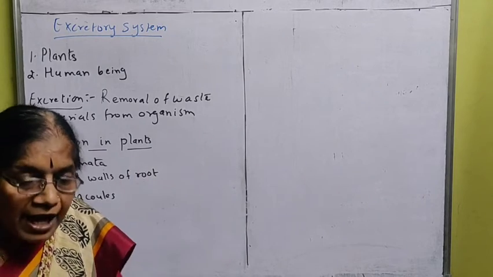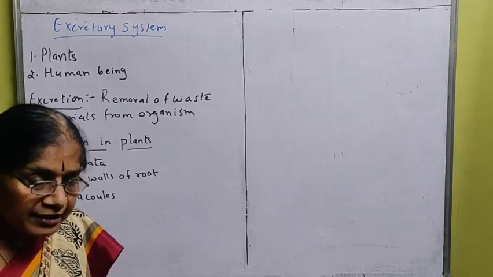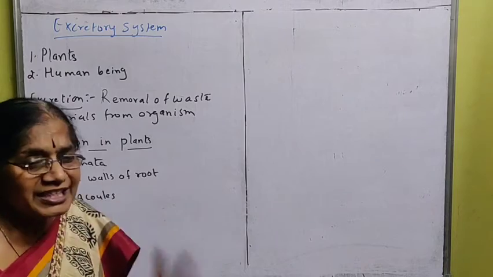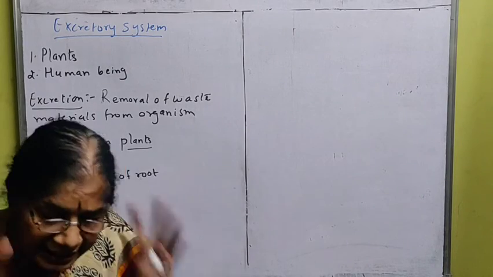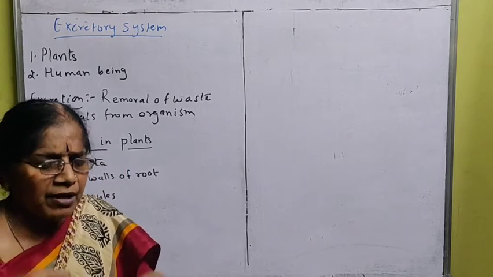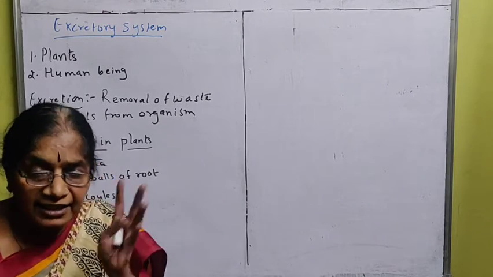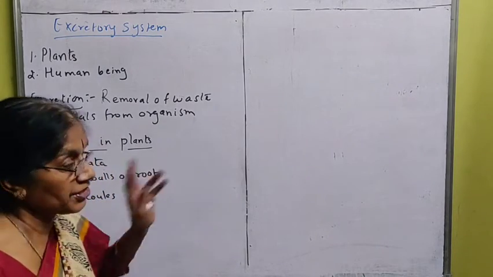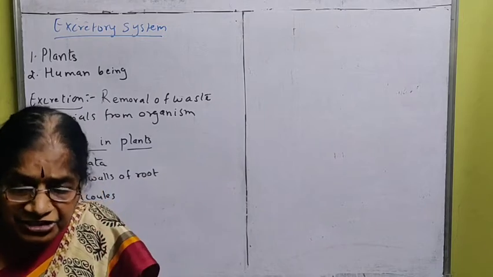So excretion is very important. The removal of waste materials from any organism, from bacteria to the human being, we generally call excretion. So you came to know what is meant by excretion.